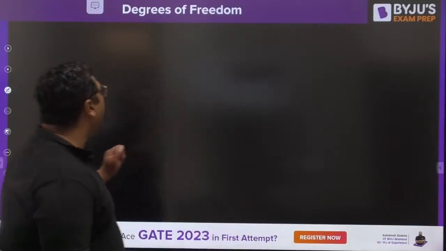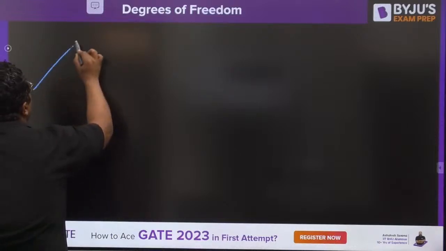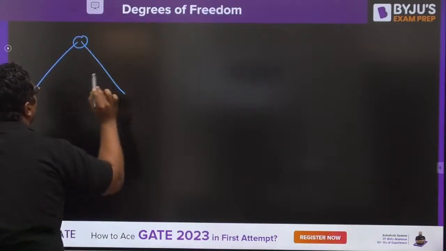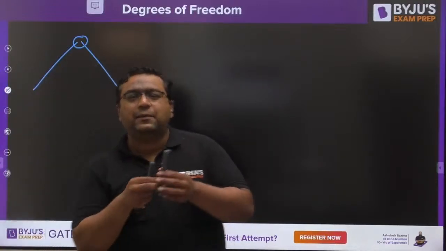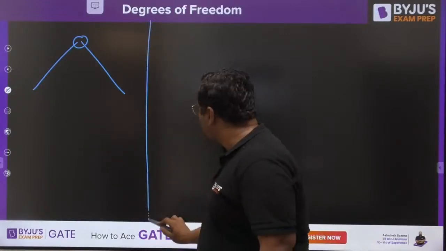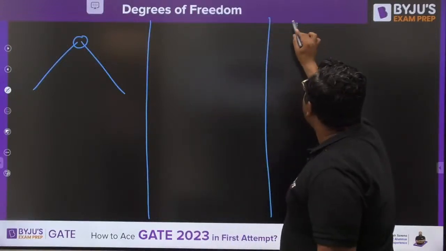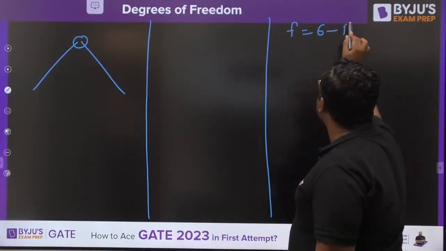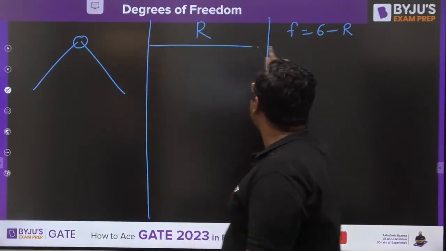Okay, so my dear, now we have seen the number of restrictions. Let us take an example of a turning pair. I am just showing you. If we are talking about a turning pair between these two links, I am connecting these two with a pin. We need to find out the maximum degree of freedom it can have. You know the formula for degree of freedom is F equals 6 minus R. So if we know the number of restrictions, we can find out the degrees of freedom.